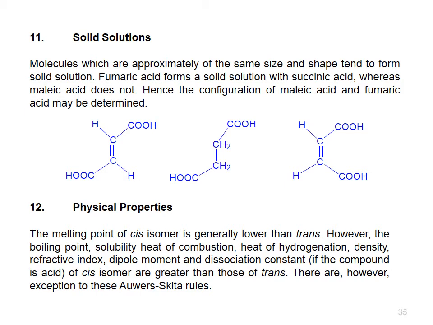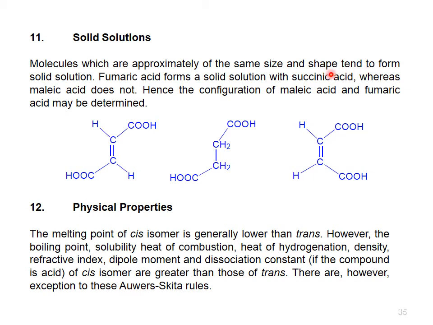Another method is solid solutions. Molecules which are approximately of the same size and shape tend to form solid solution. For example, fumaric acid forms a solid solution with succinic acid, whereas malic acid does not. Hence, the configuration of malic acid and fumaric acid may be determined.